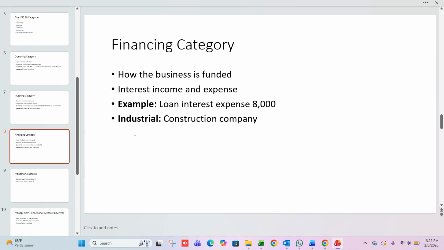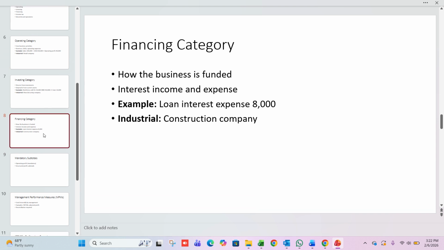Financing category. Now let's look at the financing category. Financing activities show how the business is funded. This includes interest expense on loans and borrowings. For example, interest of 8,000 paid on a bank loan is classified as a financing expense for non-financial entities. A key exam point is that banks are treated differently because lending and borrowing are part of their core operations.